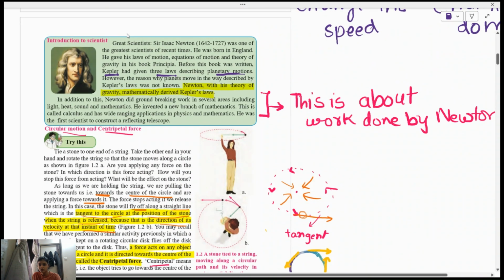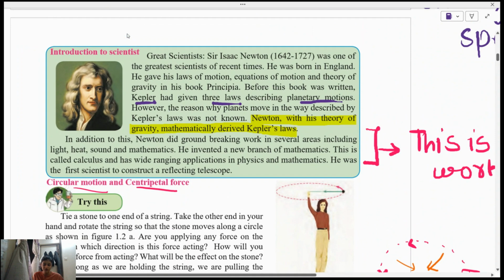First we will go through this scientist introduction. Great scientist. Sir Isaac Newton, 1642 to 1727, was one of the greatest scientists of recent times. He was born in England. He gave his laws of motion, equations of motion, and theory of gravity in his book Principia.